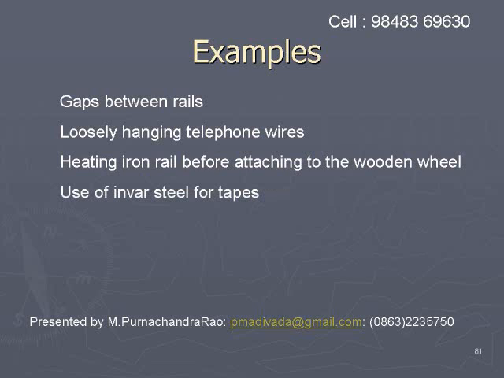And we use invar steel for tapes. For measuring tapes, invar steel is used because its coefficient of linear expansion is low and there will be no change in its length due to variation in temperature. That is why invar steel is used for measuring tapes.